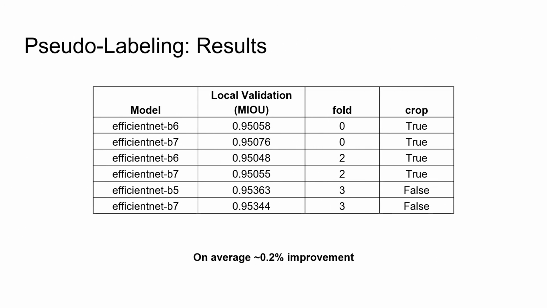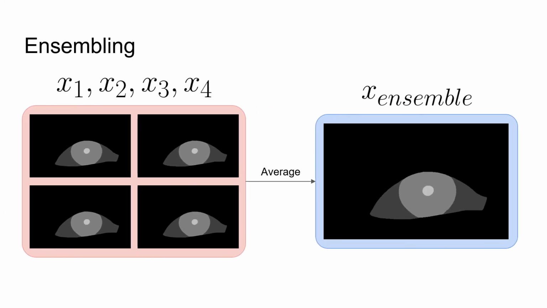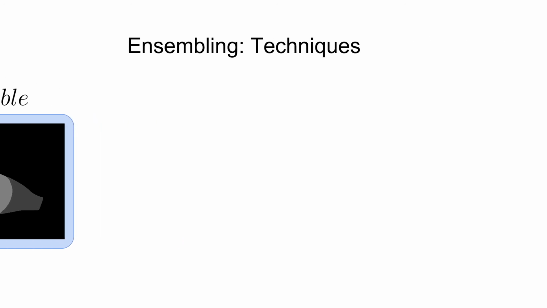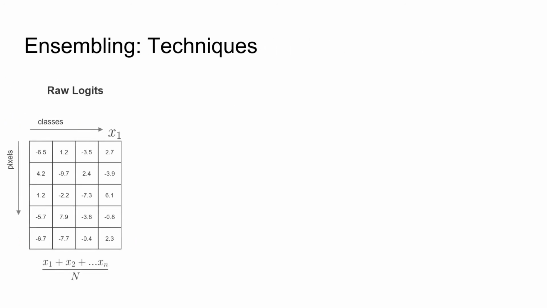Here are the results of pseudo-labeling. As you can see, on average there is a 0.2% improvement compared to training only on labeled data. Another de facto standard technique always used in competitions is ensembling. We've tried multiple ensembling techniques.